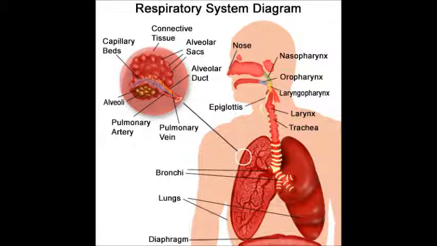My name is Paula Camila Muñoz, and the human respiratory system is conformed with the next organs: oral cavity, nasal passage, pharynx, larynx, trachea, bronchi, lung, heart, ribs.